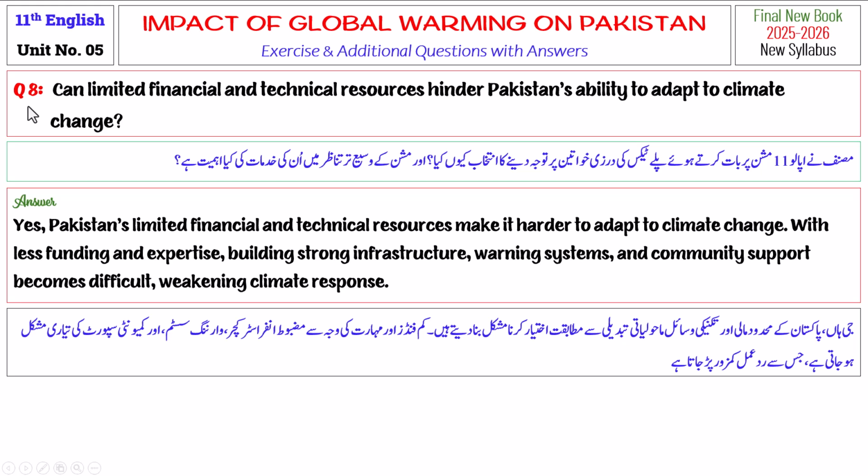Exercise question number 8. Can limited financial and technical resources hinder Pakistan's ability to adapt to climate change? Yes, Pakistan's limited financial and technical resources make it harder to adapt to climate change. With less funding and expertise, building strong infrastructure, warning systems, and community support becomes difficult, weakening climate response.